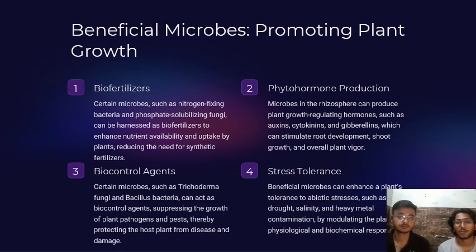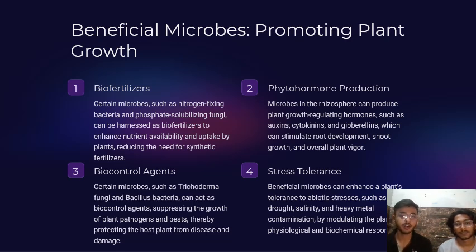Now, beneficial microbes which promote plant growth. First is the biofertilizers. Certain microbes such as nitrogen fixing bacteria and phosphate solubilizing fungi can be harnessed as biofertilizers to enhance nutrient availability and uptake by the plants, hence reducing the need for synthetic fertilizer. Biocontrol agents. Certain microbes such as Trichoderma fungi and Bacillus bacteria are used as biocontrol agents.